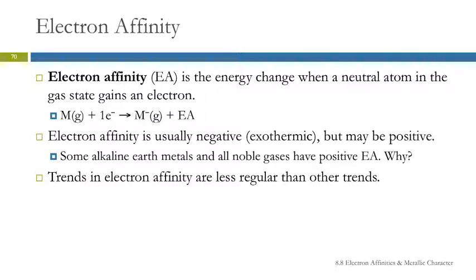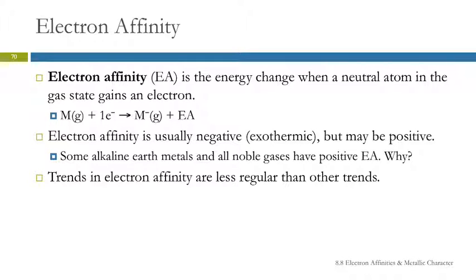Why does a noble gas not want an extra electron? Because it's good. It's comfortable. It's happy already. It's got its 8 valence electrons. If you ask it to take another electron, that messes things up. It's like, well, you're going to have to pay me for that.